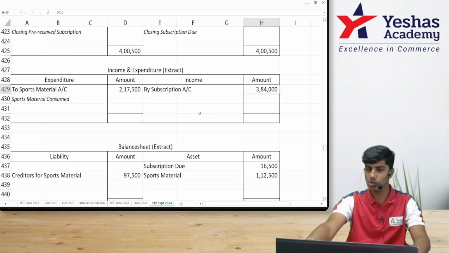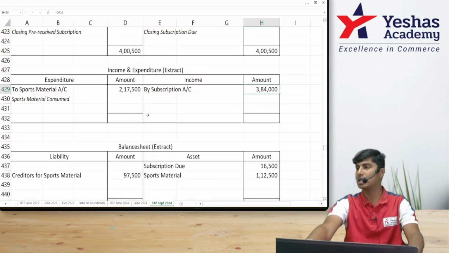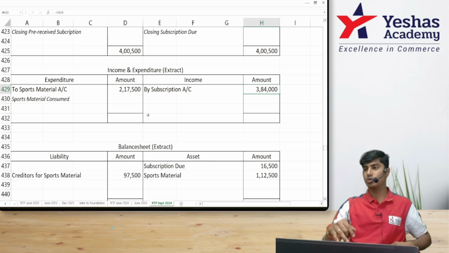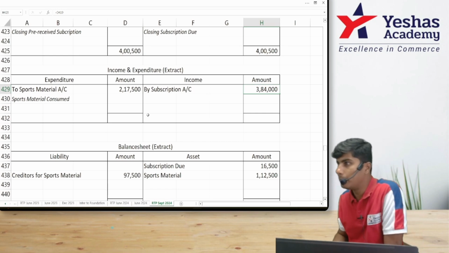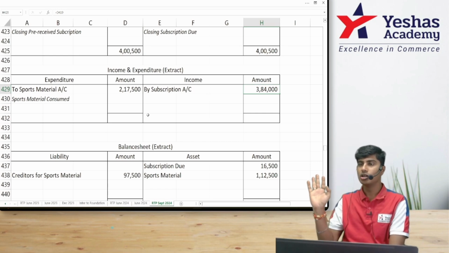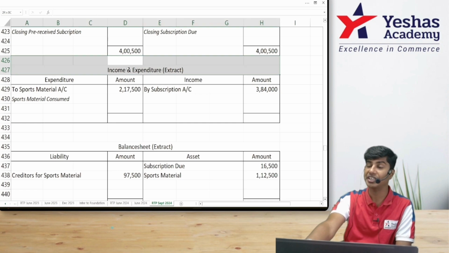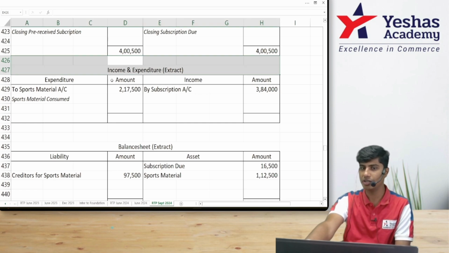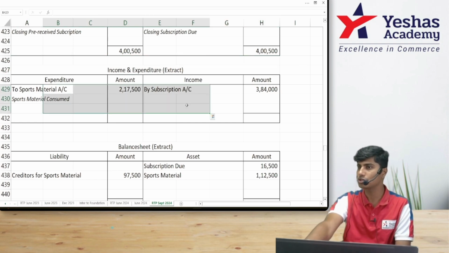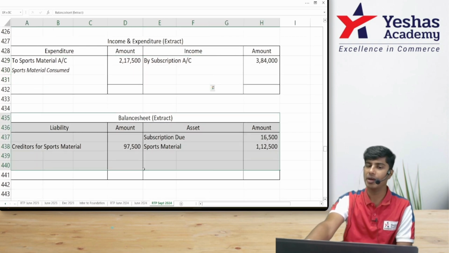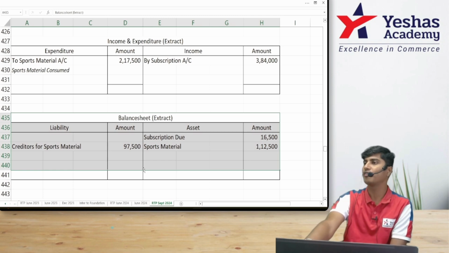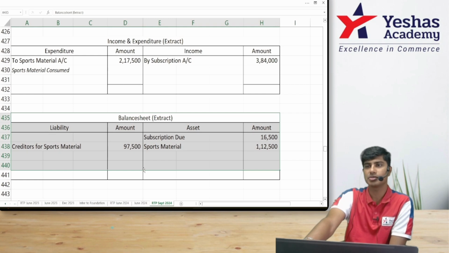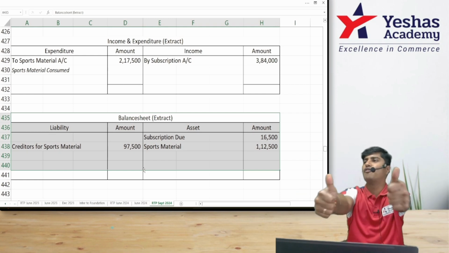Once I write this, you identify the balancing figure. That will be your surplus or deficit if all the items were there. These are not the only two items. There are several other items in our income and expenditure, but we don't know them. We know only this much. So this is called an income and expenditure extract, not the complete income and expenditure account. So don't close it, don't find surplus or deficit. And this is not the complete balance sheet. This is a balance sheet extract. So don't find the balancing figure or say that the balance sheet is not tallying. Don't say that. We don't know a lot of items. We know only two items, and we've written only those two items. And this is the solution to the question on NPO from your RTP. Got it?